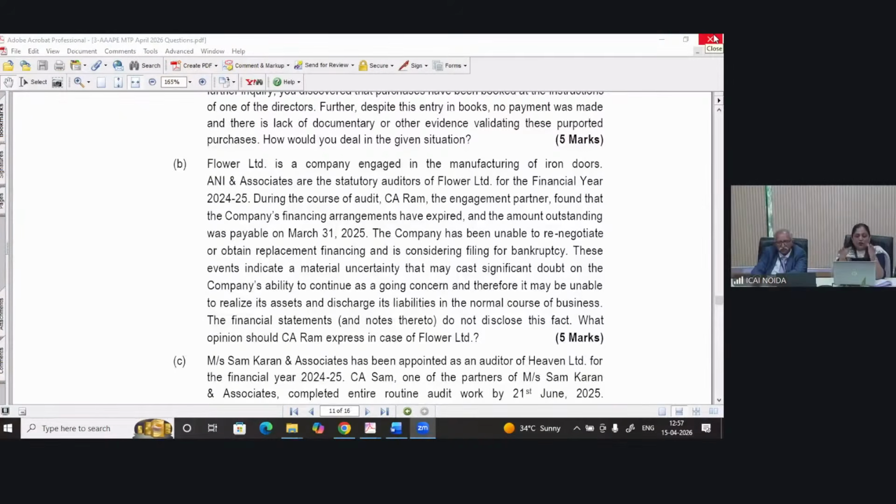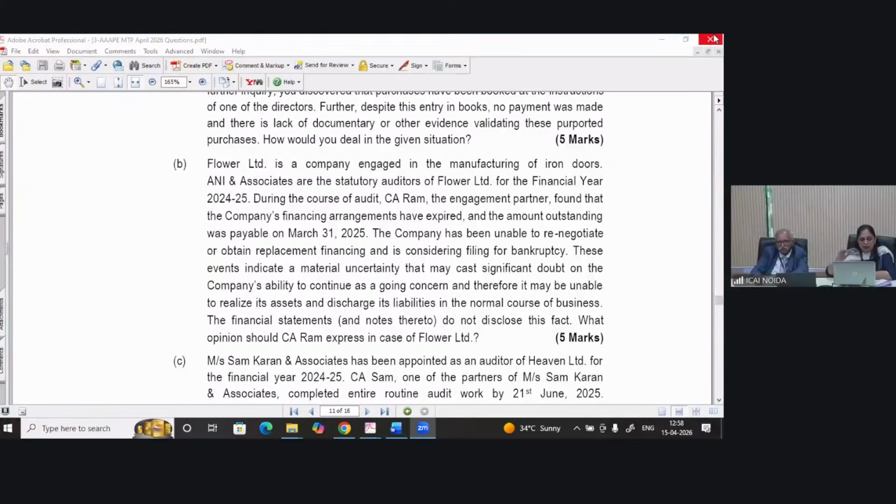Okay, but if the question is of 5 marks and your answer is not according to that, if you can just give the draft opinion part, it will be great. But yes, I understood your point that drafting of opinion is not given here. In the answer, drafting of opinion is also being given, because nowadays questions are asked in the paper wherein drafting of opinion is also required. So to build this habit, looking at the pattern of the paper, we have tried to cover these kinds of questions also.